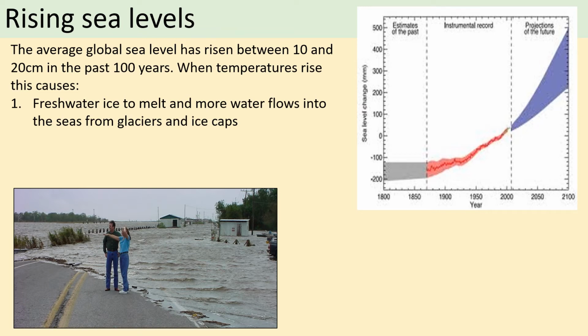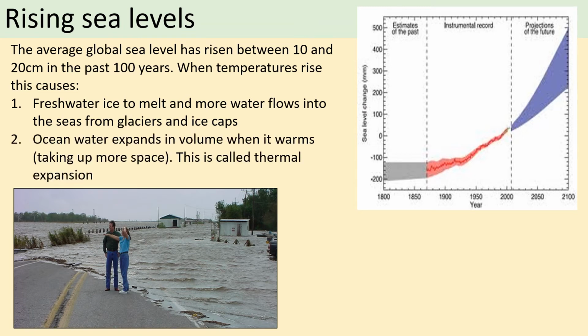Now, importantly, this is not ice from icebergs, because icebergs are just ice that is floating within the water, it's not on the land. But this is ice that has been what we would call locked up in glaciers and snow on the land, which then melts and then flows into the sea. So you're literally increasing the volume of water within the oceans.